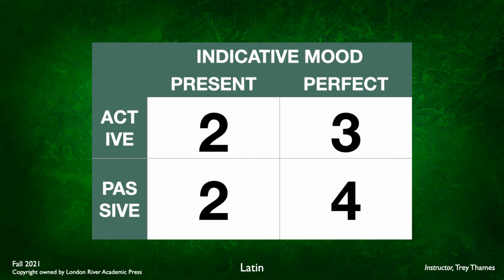I want you to see that the subjunctive mood is exactly the same thing. Present active, we use the second principal part. Passive present, we also use the second principal part. Active perfect system, we use the third principal part. And passive perfect, we use the fourth principal part. So they're identical in those forms.